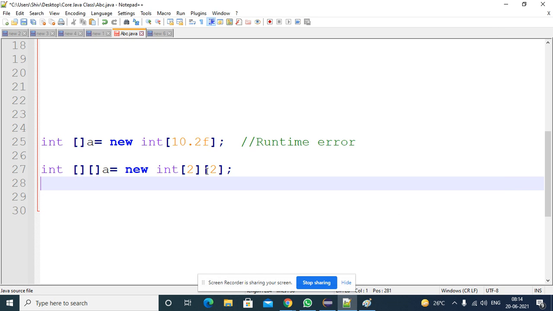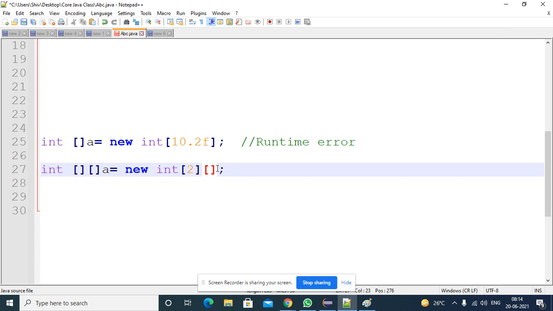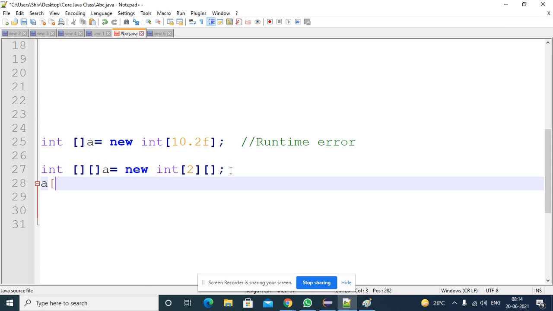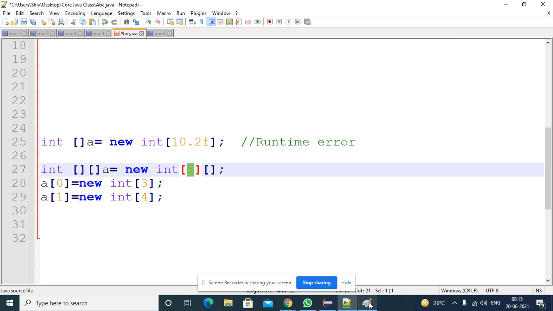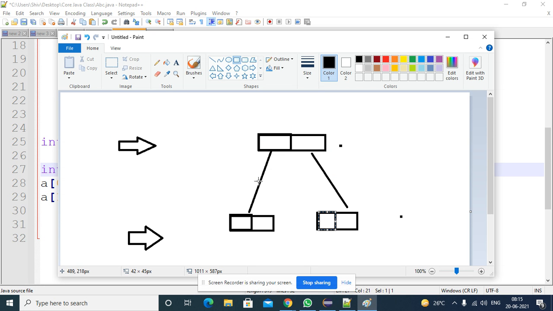Suppose you are not mentioning it like this. At runtime you can mention array of 0 location equal to new integer of some 2 size, or you can mention 3 size, array of 1 location equal to new integer of some 4 size. In this case, the first level contains 2 size. In the second level, this is the first one, this is the second one, right?